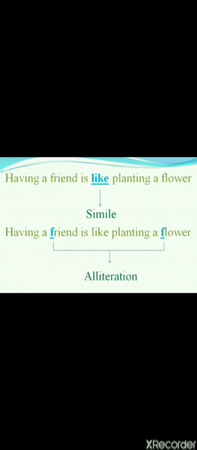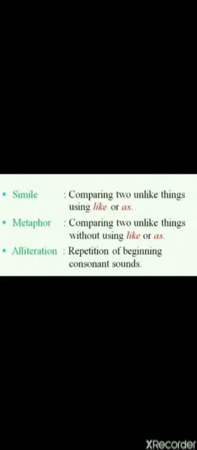Another figure of speech is also here. Having a friend is like planting a flower. Here we can see the sound F is repeated twice at the start of the word. So this is alliteration. Like this only you have to find out the poetic devices.